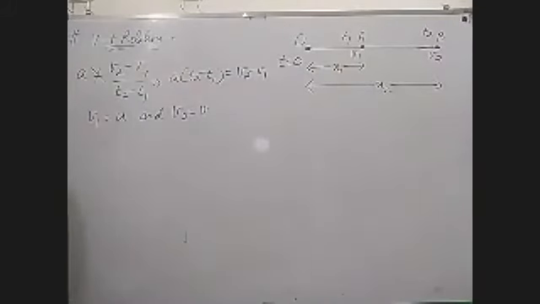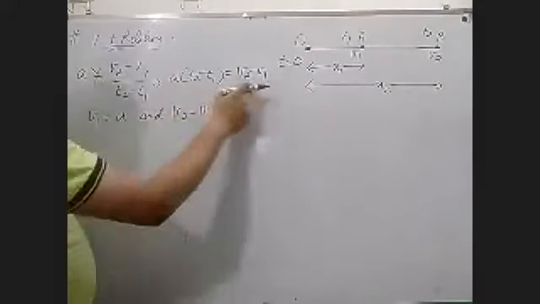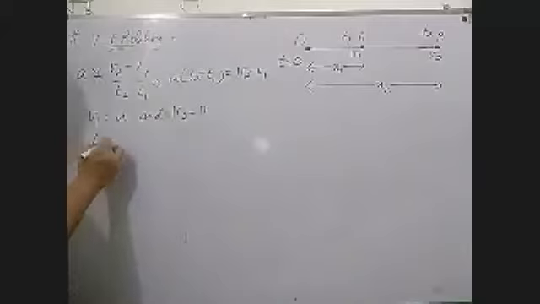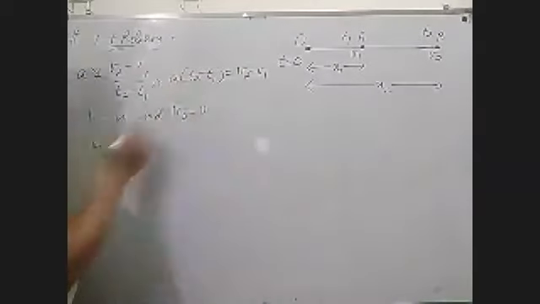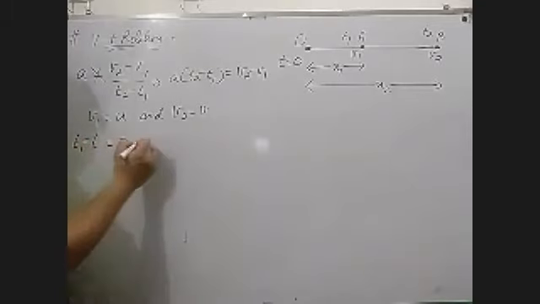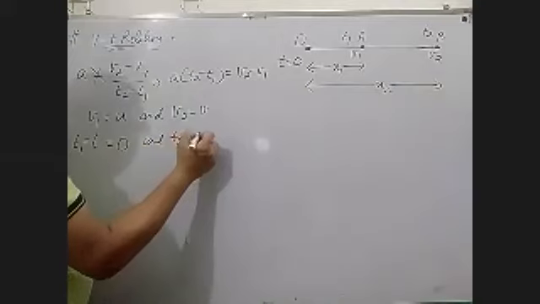If I am taking the point A at the origin, meaning at its initial velocity, then v1 becomes u, v2 becomes v, and t1 becomes 0, and t2 we can take as t.